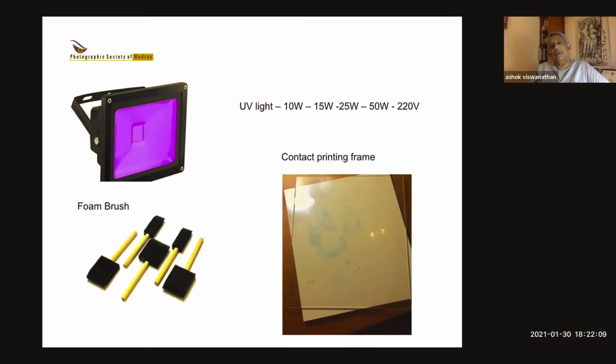This glass actually belongs to an old picture frame, which I just broke up and used, but you can buy a regular sheet of glass. This is an 8x10 sheet because I make A4 prints. So it fits nicely. It's not too big. You can easily handle it.